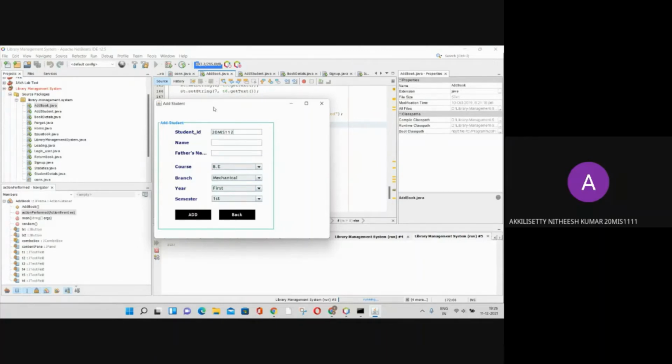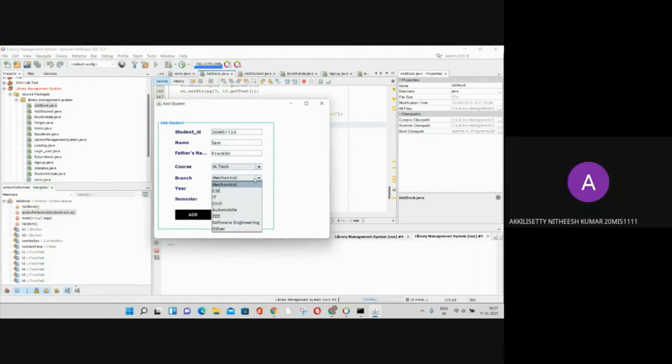First we have to give the student ID, like 20 MAS 1124, name Sam, father name Franklin. Courses, we have BE, BTech, MTech, MBA, BBA, BCA, BSc, MCA. We have to select one.